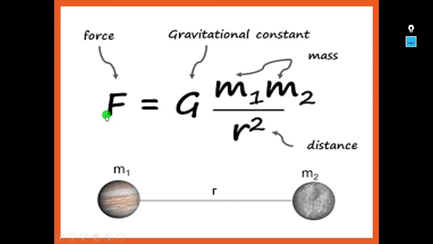If you observe, force is inversely proportional to r squared. That means the force of attraction is inversely proportional to the square of the distance. This is how we can define gravitational force.